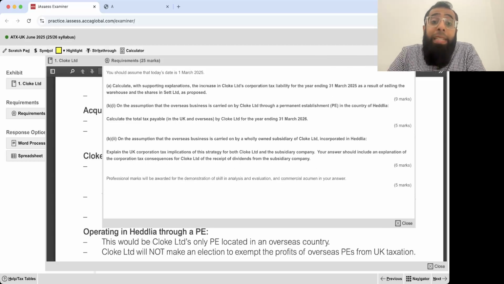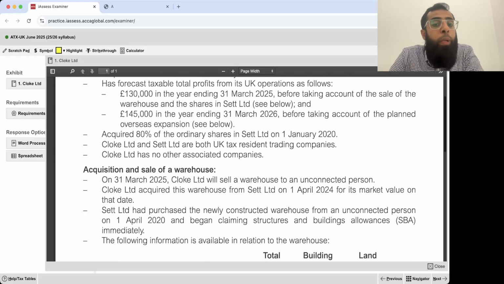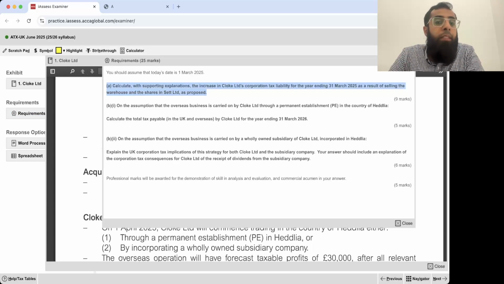Part A. Calculate with supporting explanation the increase in Cloak Limited corporation tax liability for the year ending 31st March 2025. In the year ended 31st March 25, there were two adjustments: sale of warehouse and shares in SET Limited, which we have already read. As a result of selling the warehouse and the shares in SET Limited as proposed, what will be the increase in the corporation tax liability for the year ending 31st March 2025.